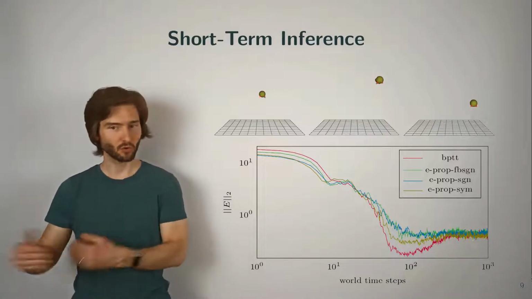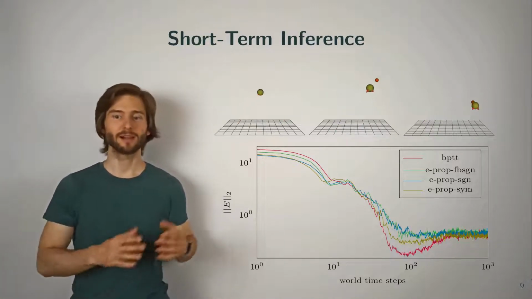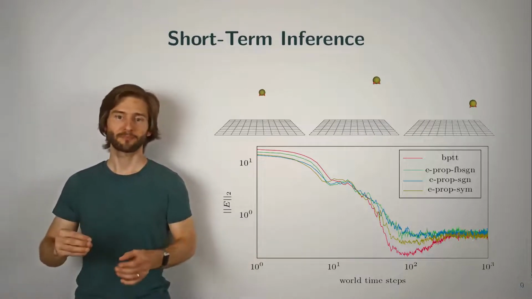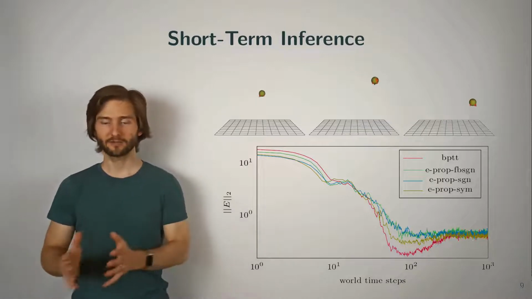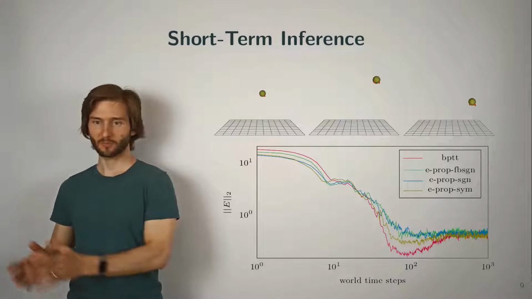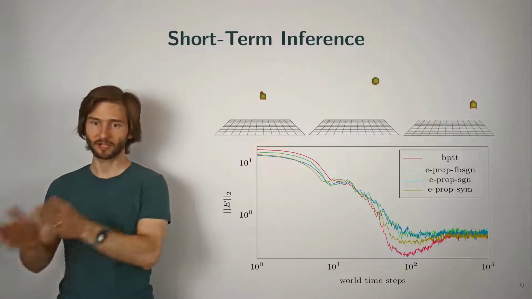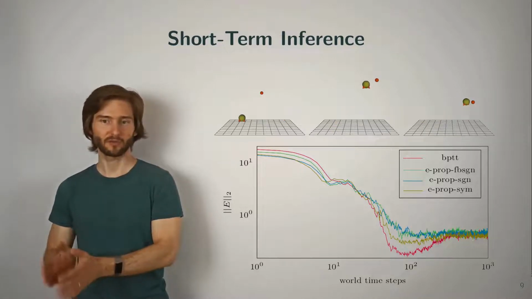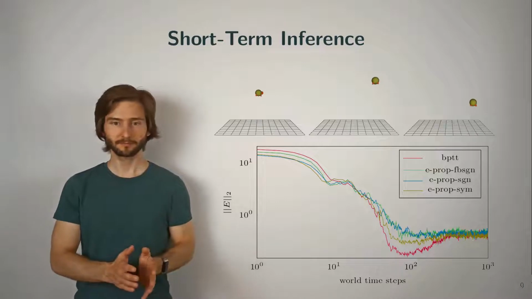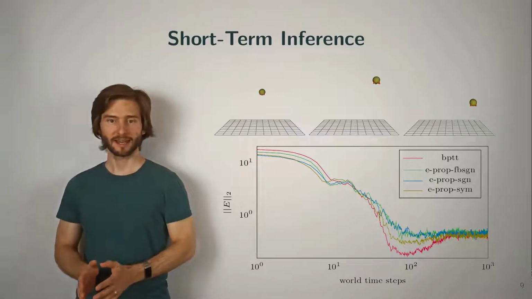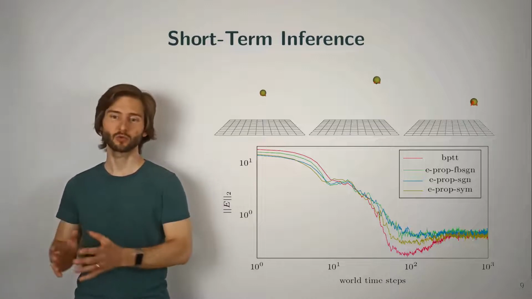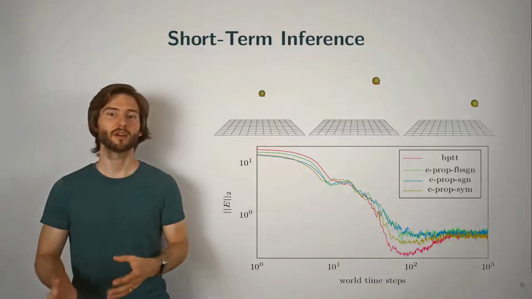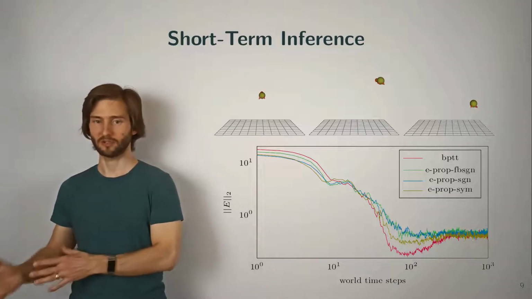just uses the network's own weights for computing the backward path, while the eProp SGN variant uses only the sign of the network weights for the backpropagation. The eProp FB SGN variant uses random feedback weights for backpropagating errors from the readout neurons to the hidden neurons, and it then uses the sign of the input weights for propagating the error from the hidden neurons to the inputs. This FB-SGN variant works since these random feedback weights were also used during training with eProp, and so the readout neurons tend to align themselves with these random feedback weights during training.